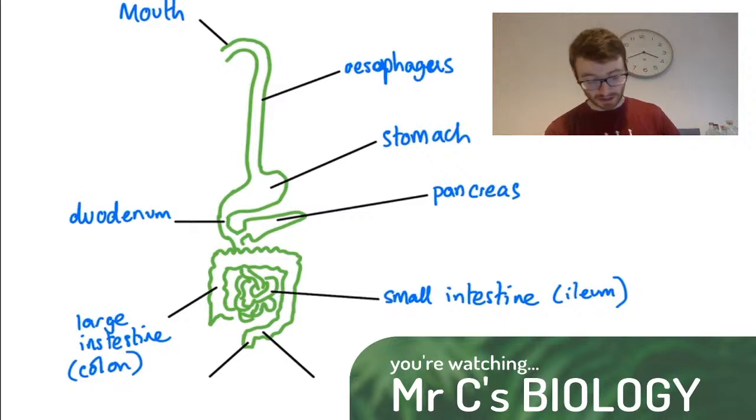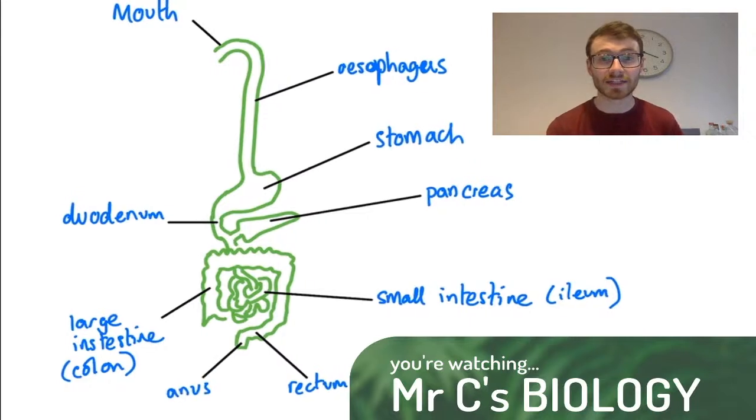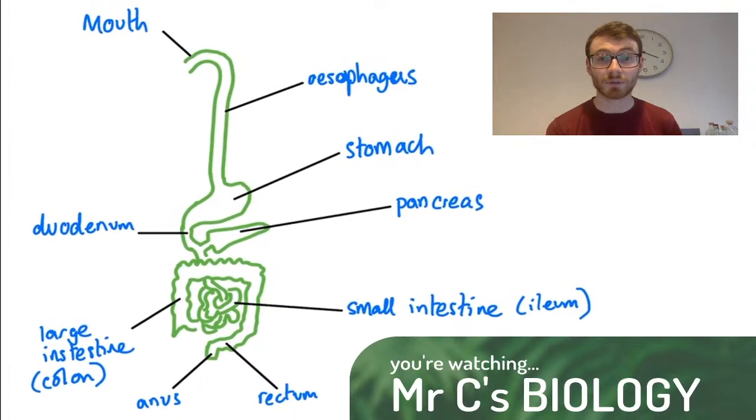Now further down we have the rectum here. That's where feces is stored, and then the anus is the final part, and that is where feces is going to leave the body. So if we talk about some of the functions, the mouth obviously is going to break down food physically and chew on it. That's something that we all are quite used to. Most days we'll eat something and chew on it, unless you're on one of those juice diets, in which case you won't be chewing on much at all.